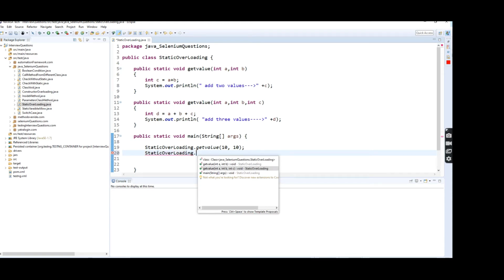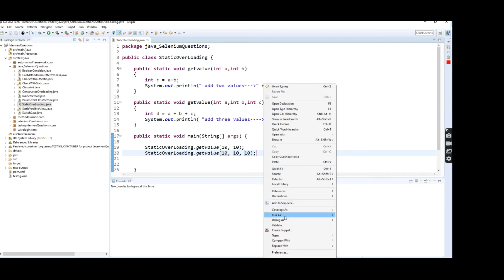Here I'm going to pass 10, 10, 10. So here you can see we are able to access the static method and also achieve overloading, because using the class name we can directly access the static method, right?